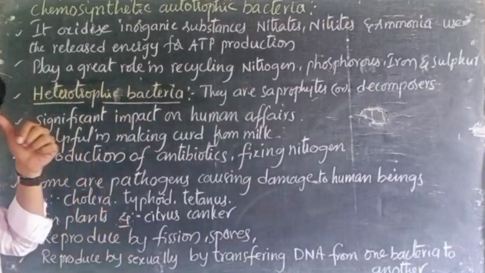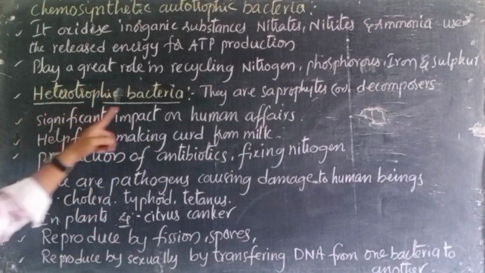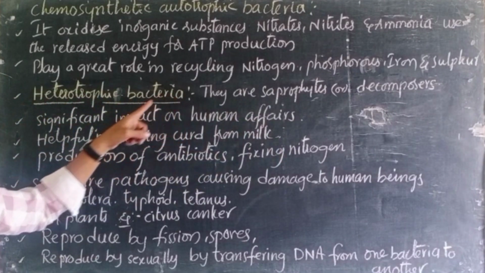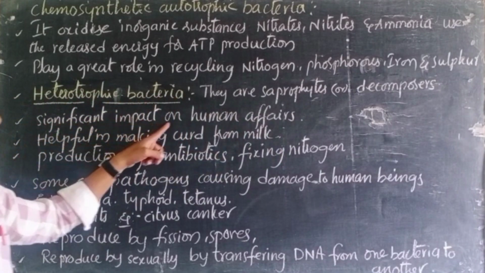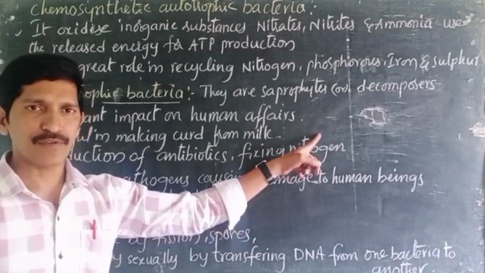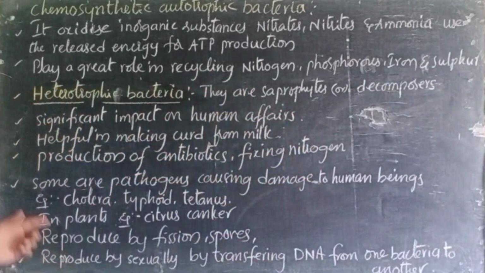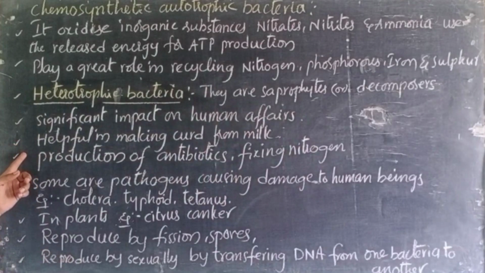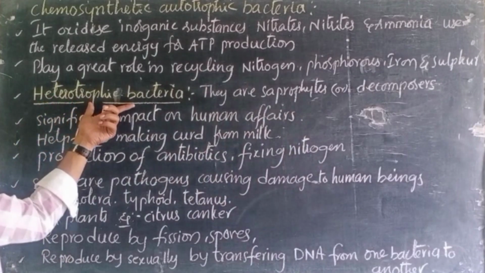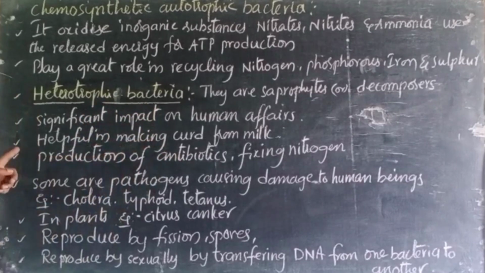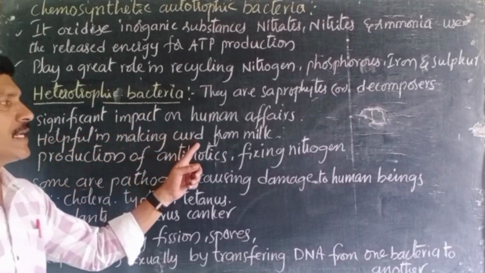Here it is, the significant impact on humans. These heterotrophic bacteria have a significant impact on the day-to-day life of humans. We can see some examples. They are helpful in making curd from milk.